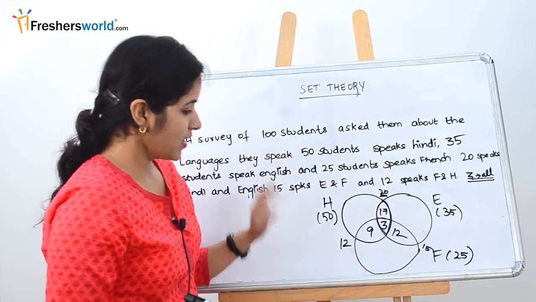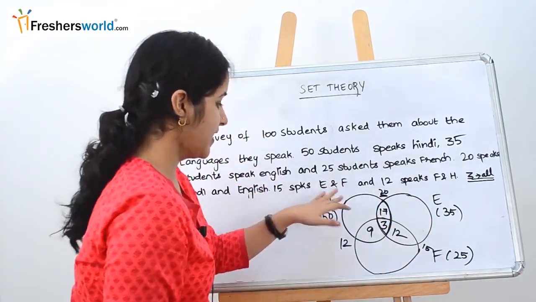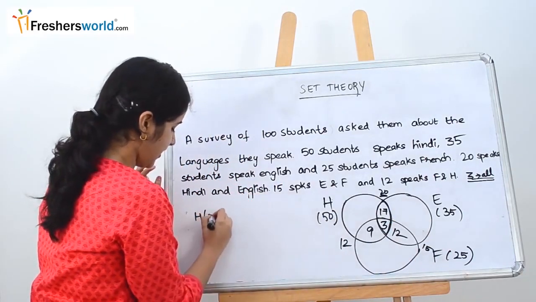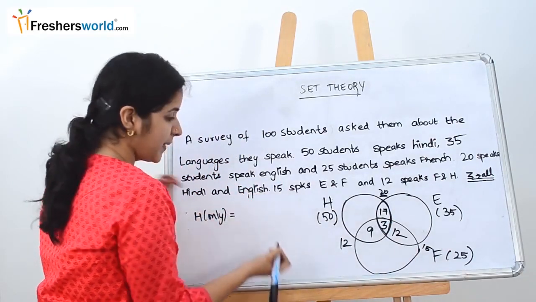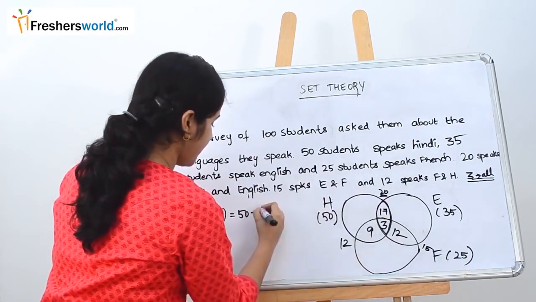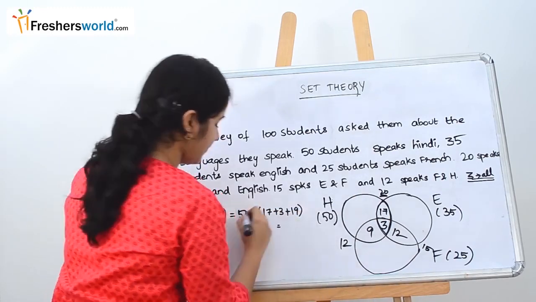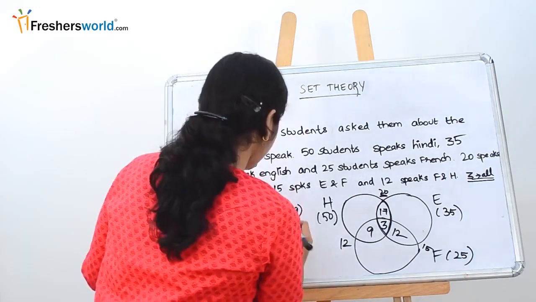Okay, so we have to find the Hindi only, English only and French only part. Let's get started. Hindi only, how to find it? We know overall people who are speaking Hindi is 50 minus all the intersection part: 17 plus 3, which is nothing but 50 minus 29, which is 21.